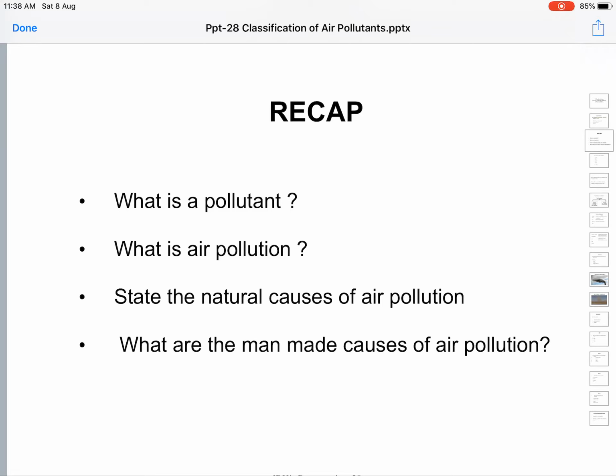Next is forest fires. These forest fires cause untold damage to the forests.